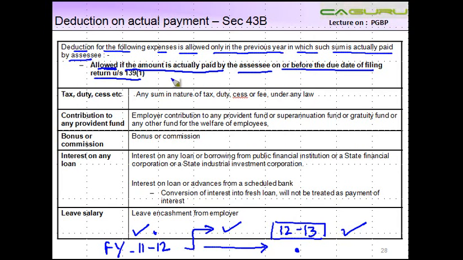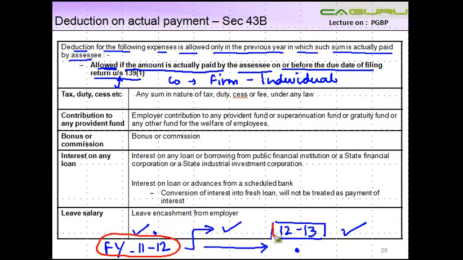Now we know every assessee, depending on whether it's a company or a firm or an individual, has a date by which they have to file their return of income, which is prescribed under section 139(1). So let's say you incur an expense during financial year 11-12.